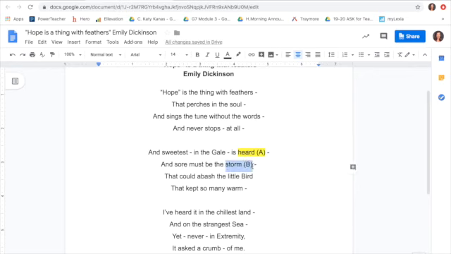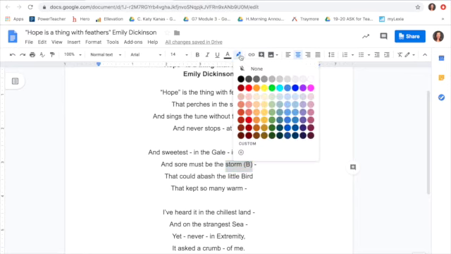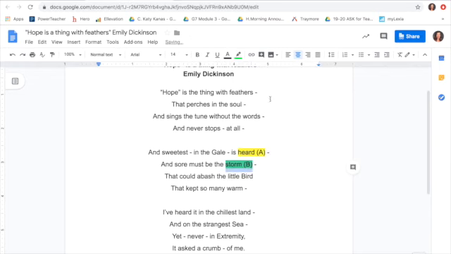If the last word in the second line does not rhyme with the first, it's labeled B. If it did rhyme, it would be labeled A. So let's highlight this one in green. Next line. That could have bashed the little bird. Does bird rhyme with storm or heard? Yes, it rhymes with heard. Bird, heard, heard, bird. They rhyme. So since it's the same, you also highlight it in yellow and label it with an A.